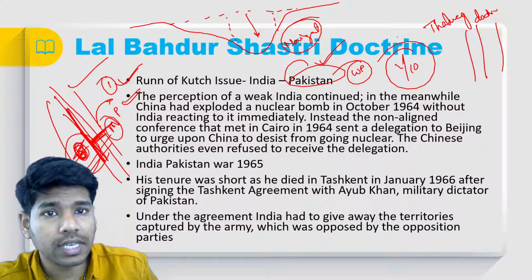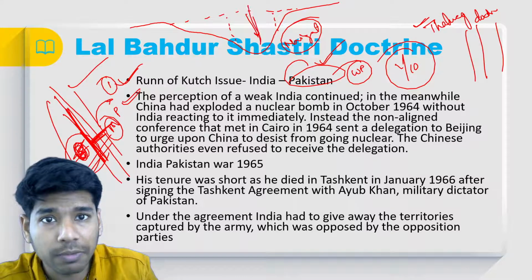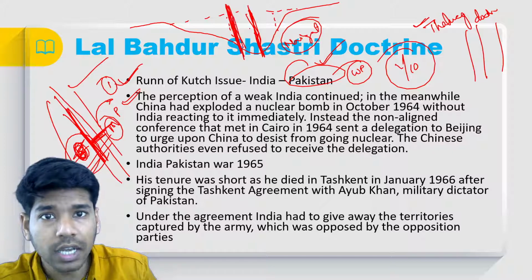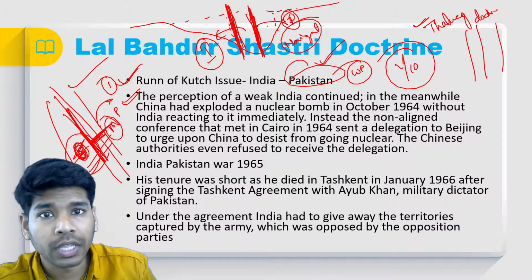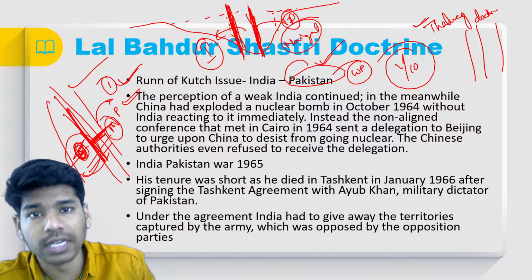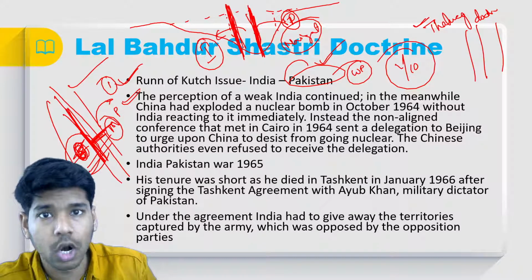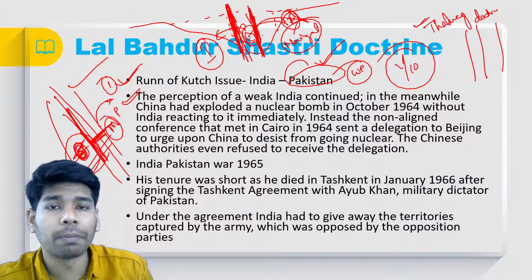So if there are any navigable waters as per the Thalweg doctrine, they have to be divided in between, rather than towards the center. So the navigable waters will come to both India and Pakistan. Pakistan is claiming that it is a lake, so we should not apply the Thalweg doctrine as per international law. So it has to be divided in between, and the lake has to be given to Pakistan.